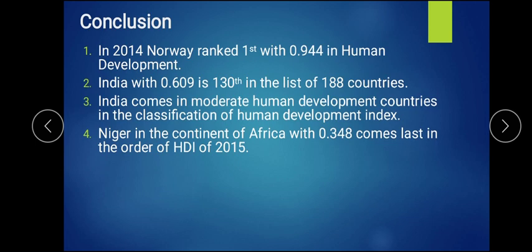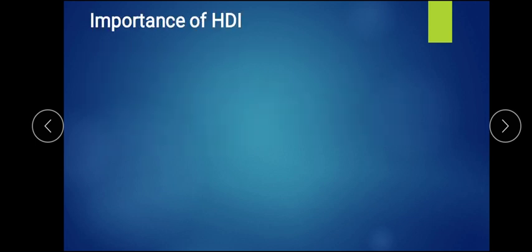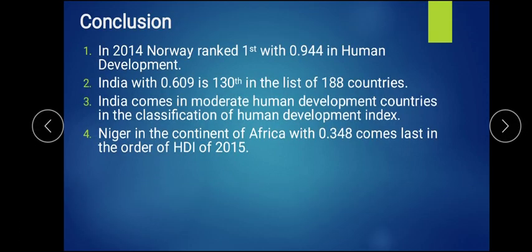Then the last country, Niger, a country in the continent of Africa, with 0.348 points, comes last in the HDI report 2015. I hope you have been clear with this. You can add one or two further points to the conclusions also. So this is what the conclusion for the human development index is all about.